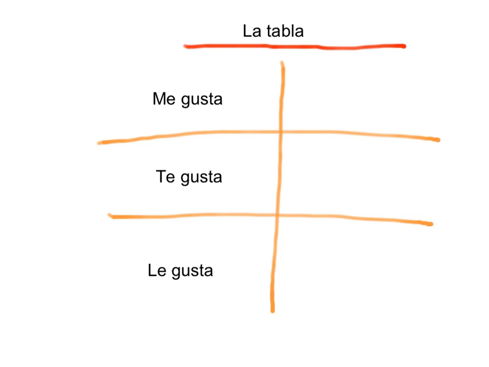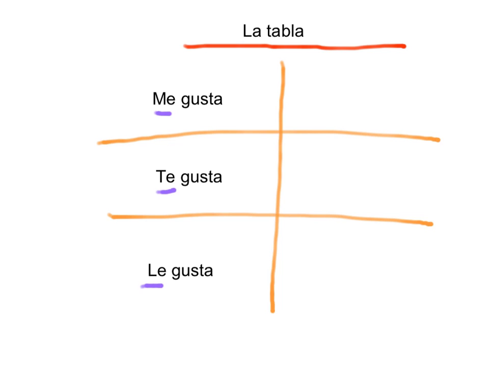Notice how the verb gustar is going to stay the same. It's always gusta. Gusta, gusta, gusta. The only thing that's going to change is the me, the te, and the le. Everything else is going to stay the same. So you just need to remember the verb gustar, and when we're conjugating it, it's gusta right here. It's not going to change.